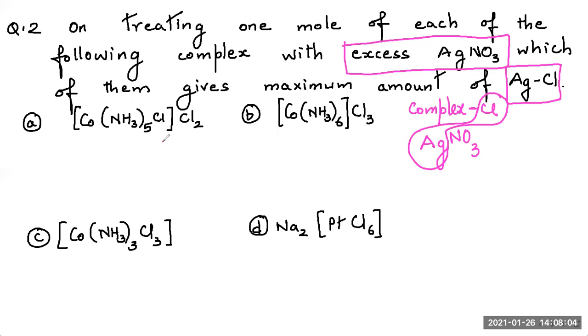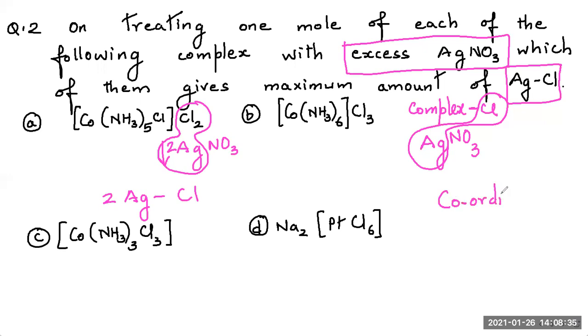If I treat it with AgNO3, then only the counter ions react. Since there are 2 counter ions of Cl, we take 2 AgNO3 and I'll be getting 2 AgCl here. What we should know is only the counter ion will react. Counter ion is that which is outside the coordination sphere.